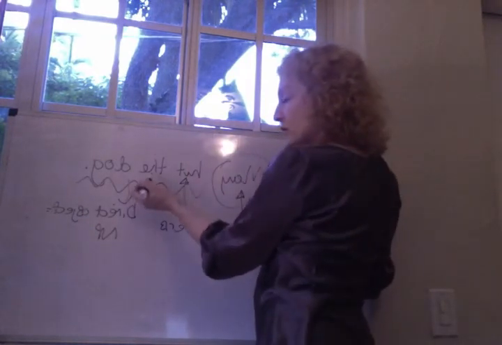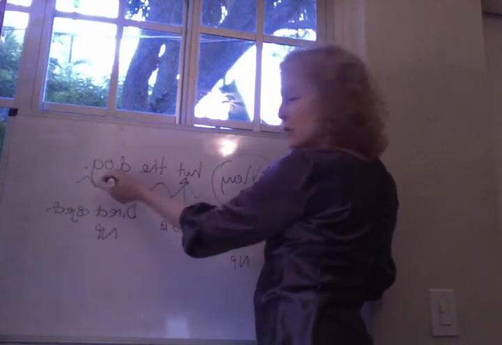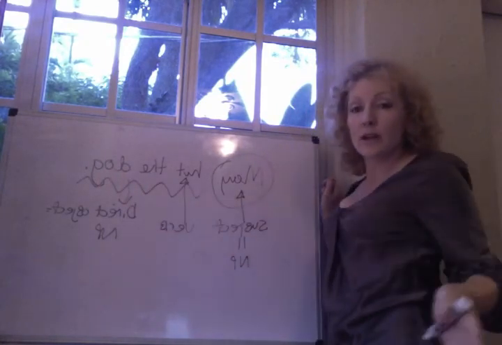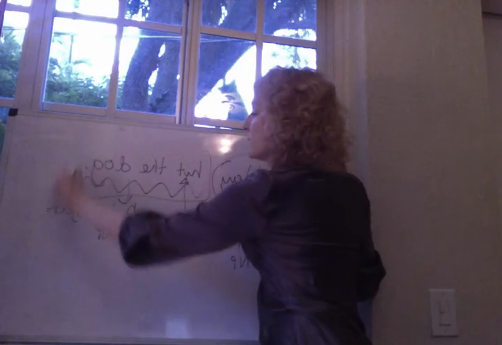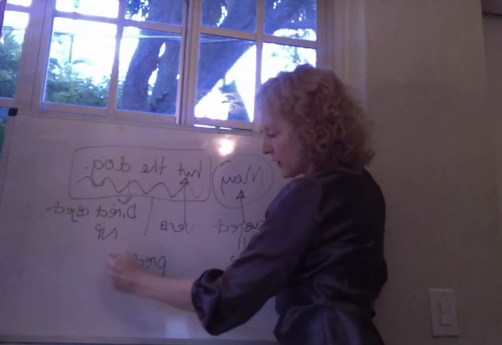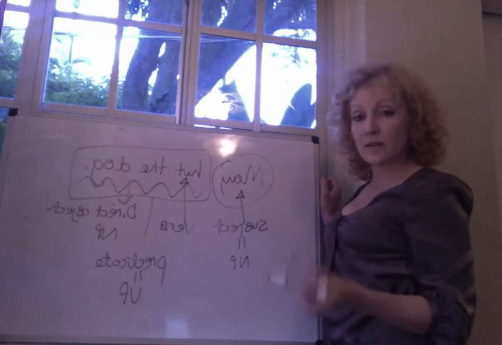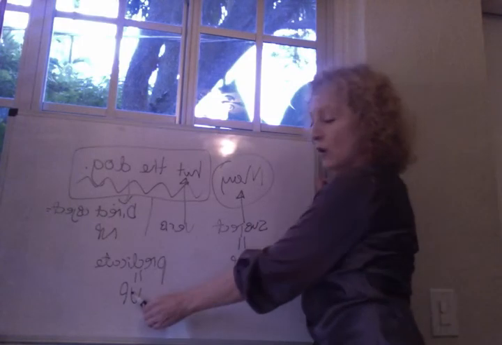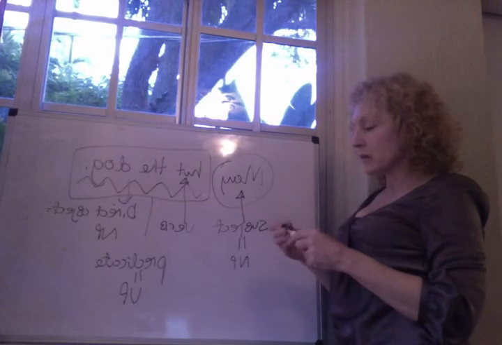What are the two components of the noun phrase here? The determiner, the, and the noun dog. The is giving you information about dog, so it's modifying dog. It's saying that particular dog that we were talking about, not just any old dog. So together, the verb plus the direct object form the predicate of the sentence. And the predicate of the sentence is exactly the same as the verb phrase of the sentence. So we have a sentence because we have a noun phrase followed by a verb phrase. That will be true for every single sentence that we have in English.